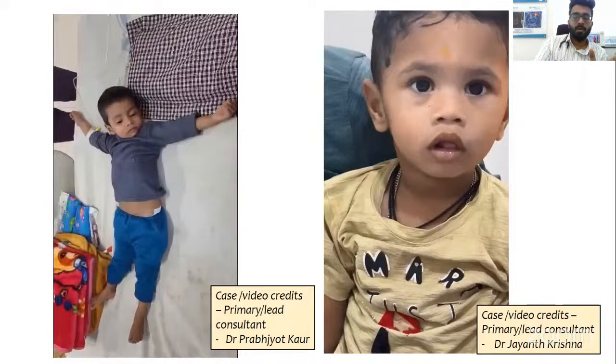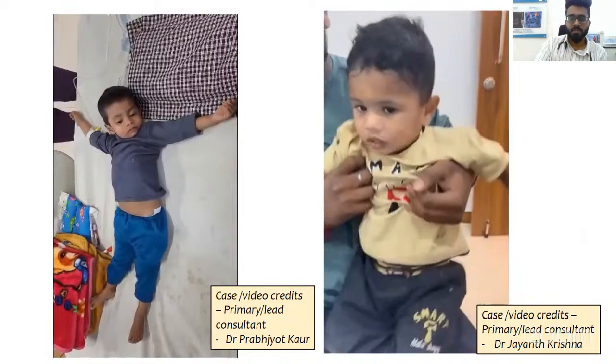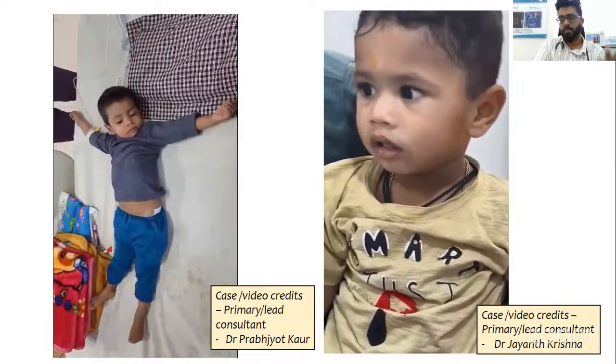This is called opsoclonus. So whenever you have opsoclonus, start looking for myoclonus and ataxia, because the syndrome is opsoclonus, myoclonus, ataxia syndrome. All three can come in different orders. So if you have one, look for the other, because they're very, very treatable. When you have OMAS, that is opsoclonus myoclonus syndrome, you start looking for underlying occult neuroblastoma. And the treatment would be then to take off the neuroblastoma and then give steroids. And there has to be a very aggressive immunotherapy, steroids plus ACTH, even IVIG as well. Some people even give rituximab based on what guideline you are following.